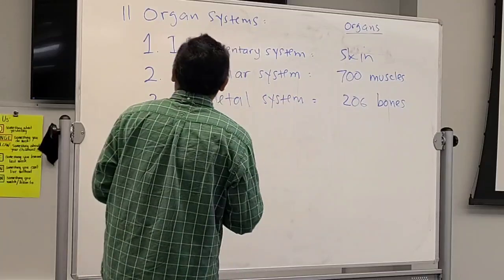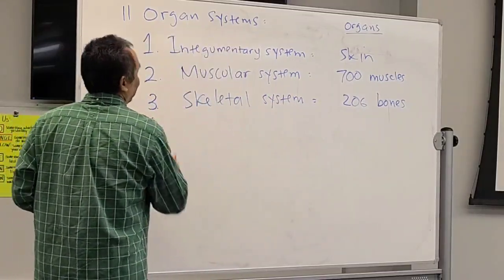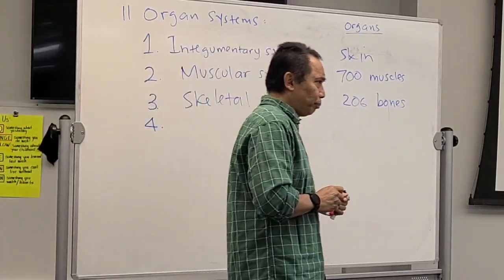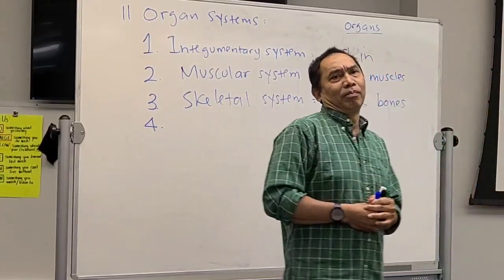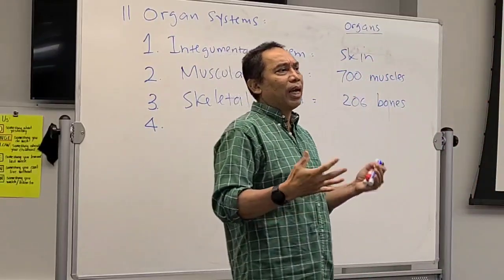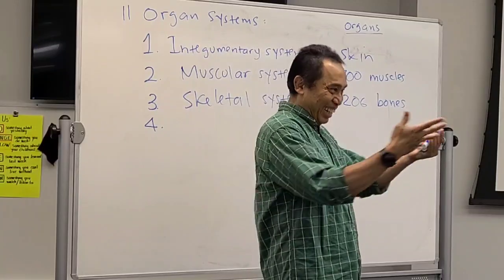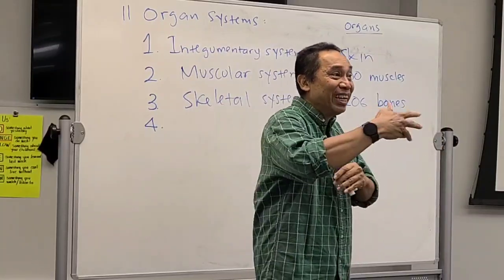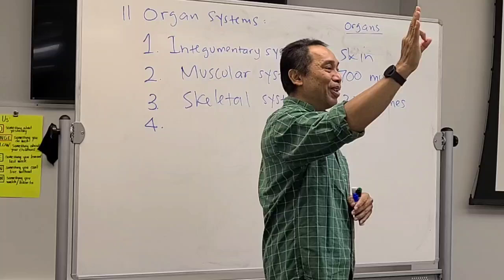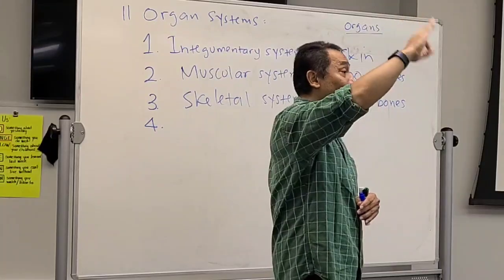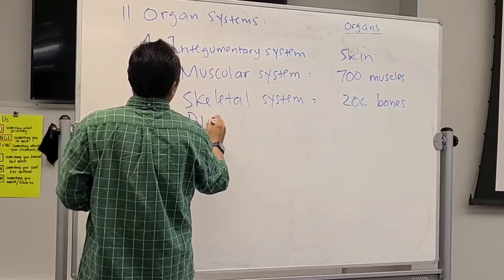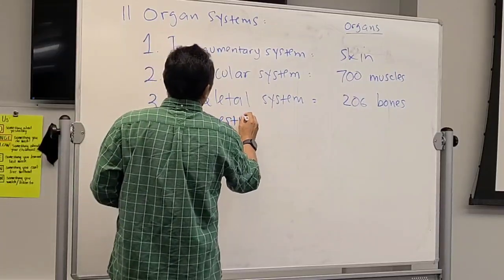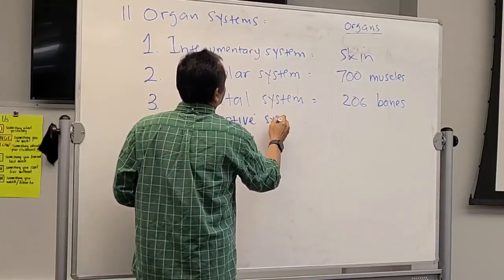Okay. Next. Let's say we eat. The food that we eat is actually a big organic molecule. It has to be digested into smaller molecules in order to be absorbed, right? So that system is called digestive system.